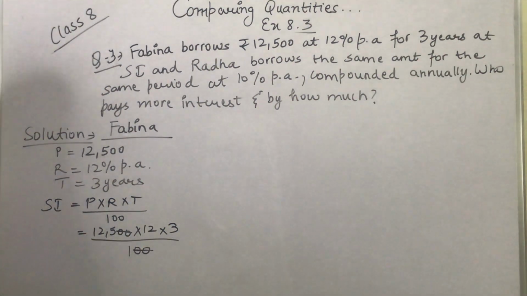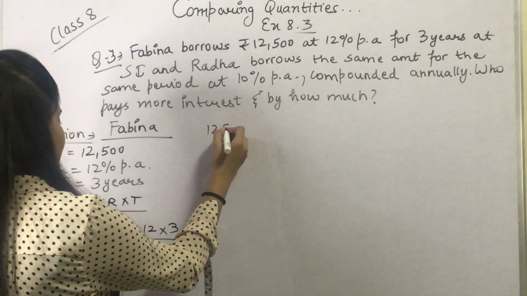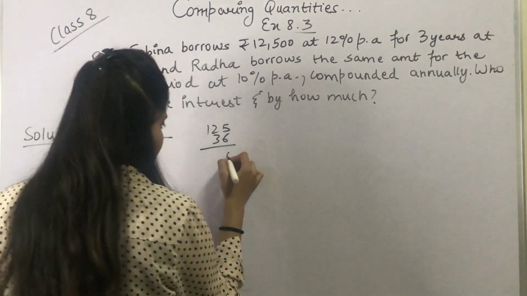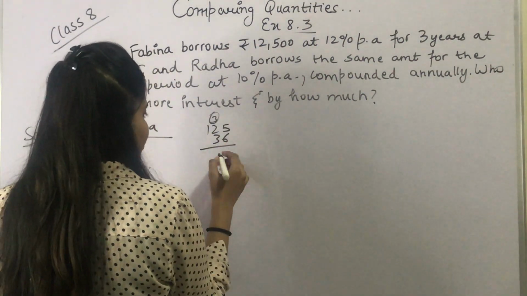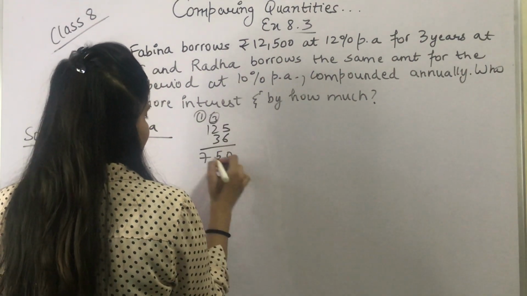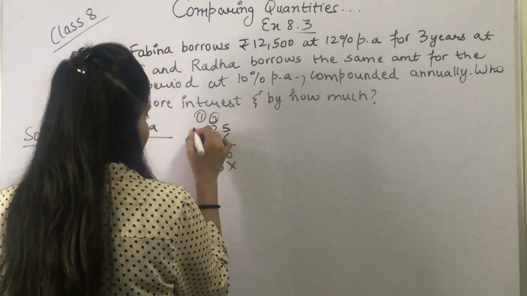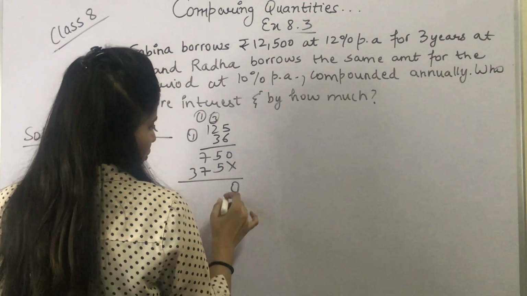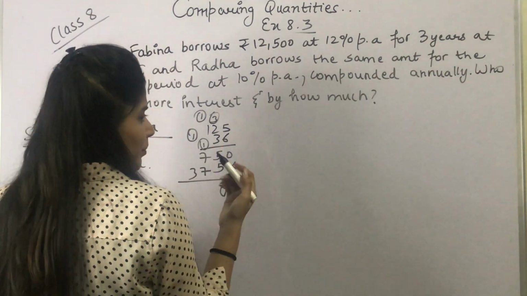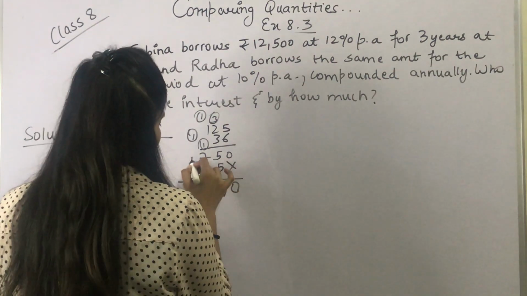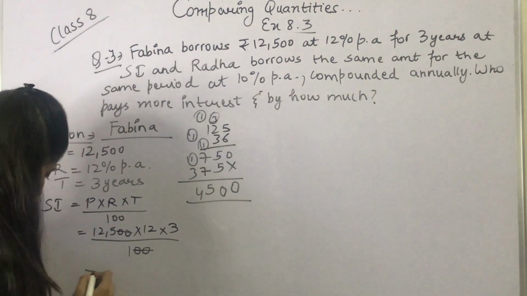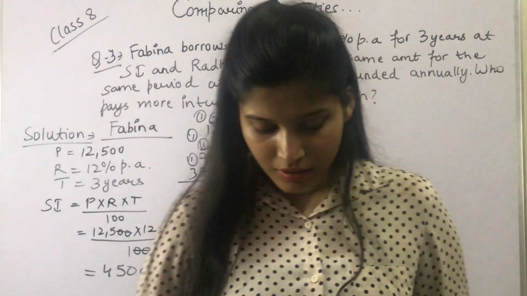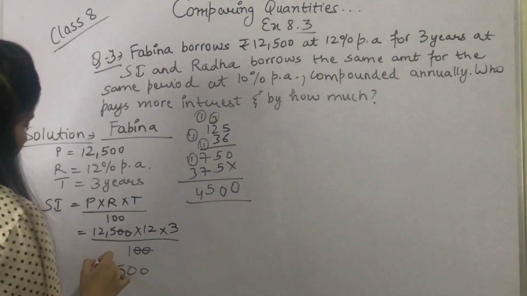20 से 20 कट भी हो गई, and we have 125 into 12 into 3. 3 twelves are 36. So 5 6s are 30, 0 3 carry, 6 2s are 12 plus 3 15, 1 carry, 6 1s are 6 plus 1 7, 5 3s are 15, 1 carry, 3 2s are 6 plus 1 7, and 3 1s are 3. So 0 0 1 carry, 7 plus 7 is 14 plus 1 15, 1 carry, and 3 plus 1 is 4. So we got 4,500. But this is the interest that Fabina pays. Okay, so 4500 is the interest Fabina pays.